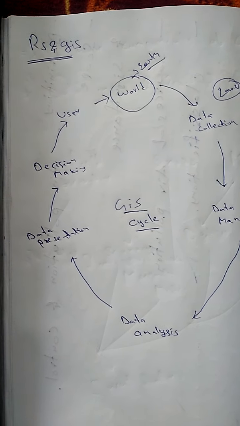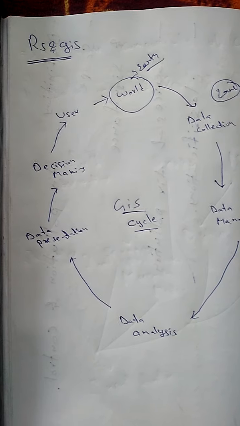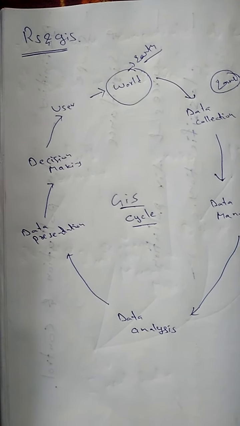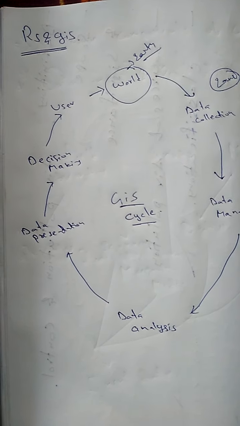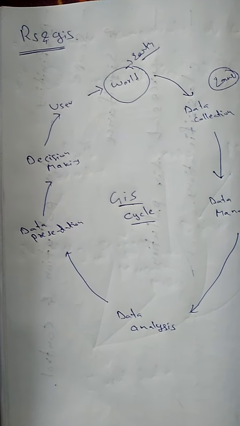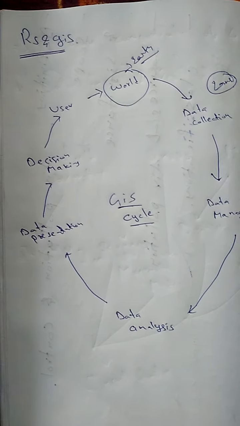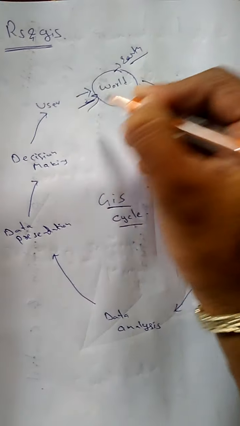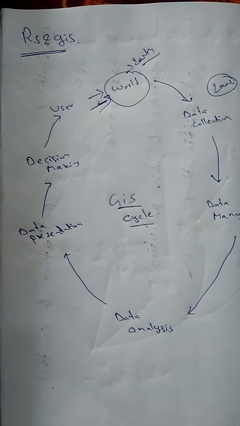Geo information systems have a wide future and are a powerful tool, so you decide whether or not to utilize it. You are the user doing all these activities, and the user starts again from the world. So it is a cyclic process.